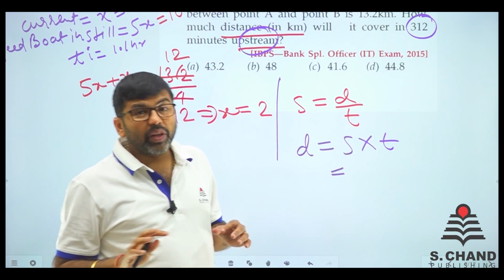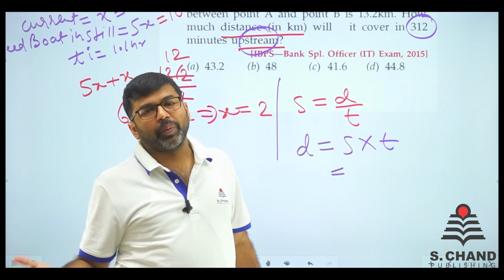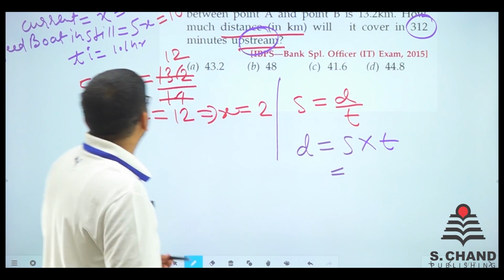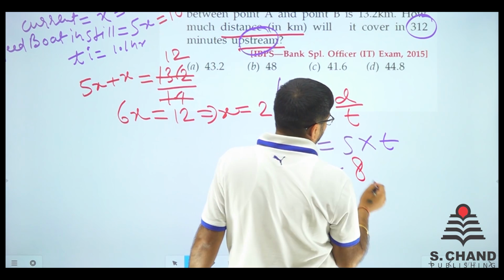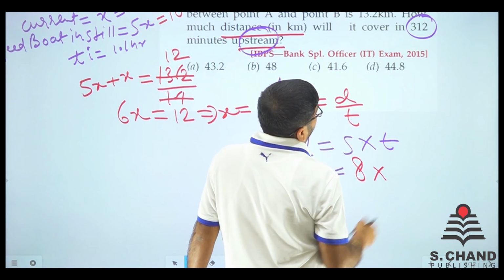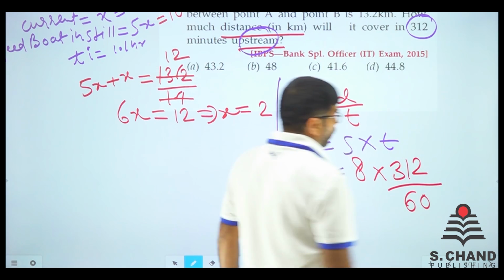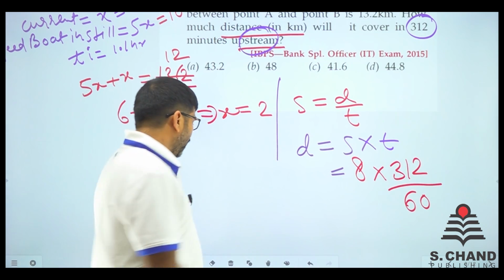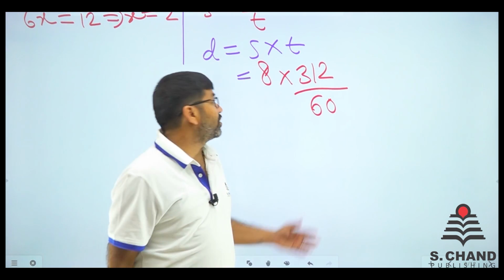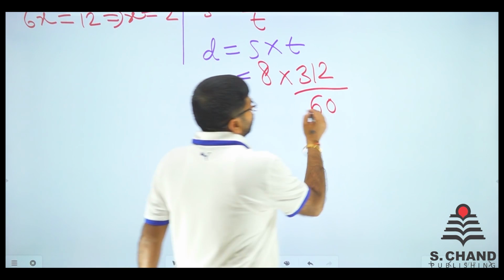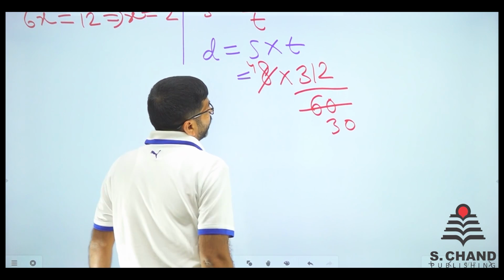When we have to find the upstream speed, we subtract the stream speed from the boat's speed in still water, and we get the upstream speed. So it is like 10 minus 2 is 8. So we'll multiply this by 8, and the time is 312 minutes. When you convert this into hours, it will be 312 by 60. We calculate this and our answer comes, right? Because this is the final answer.